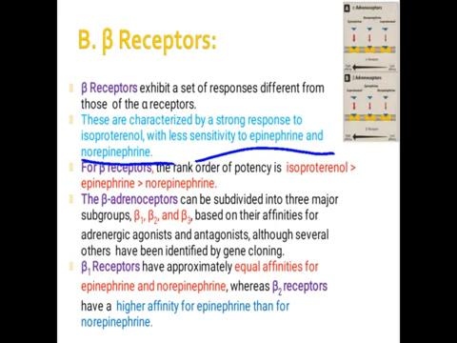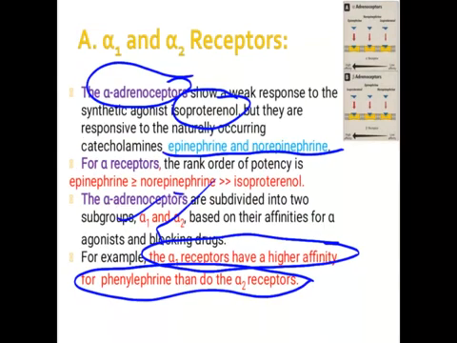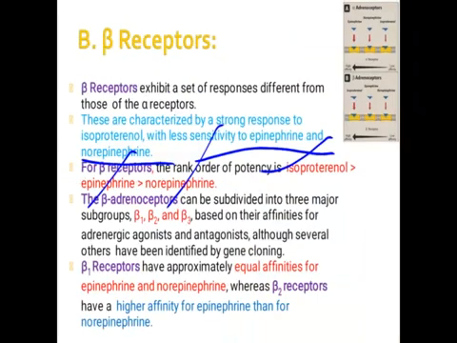So the order of potency is opposite. Isoproterenol is more active than epinephrine, which is more active than norepinephrine. Here, in the beta receptor, isoproterenol is more active; it is more sensitive towards the synthetic drug. Hence, beta receptors are classified into three types: beta 1, beta 2, beta 3, based on their affinity for agonist and antagonist.